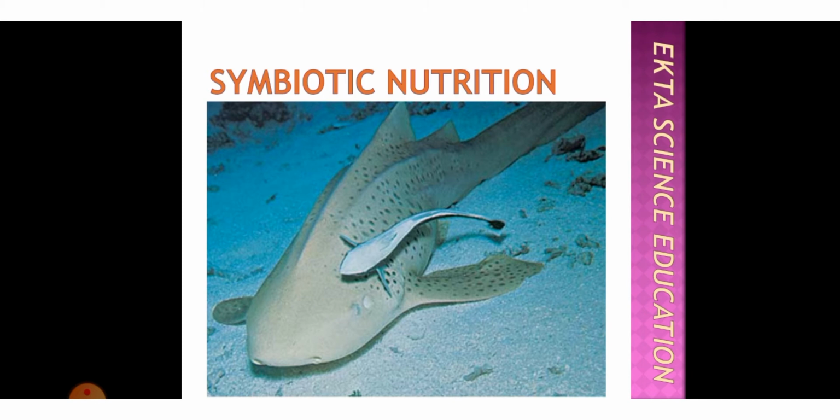A very good example of the symbiotic relationship, mutualism, is the association between the remora and the shark. The remora is a marine fish that is usually found in the warmer water of the ocean. They climb onto the body surface of the shark and get their nutrients from the places where the shark moves around. Wherever the shark goes, the fish moves along with it, and the animal takes its nutrition along with the fish.